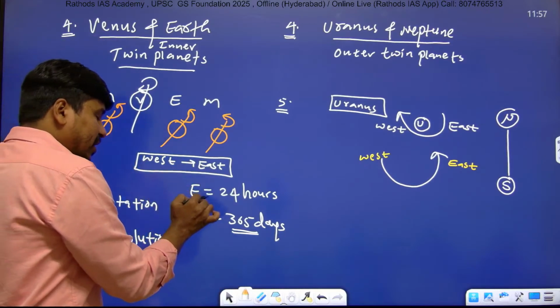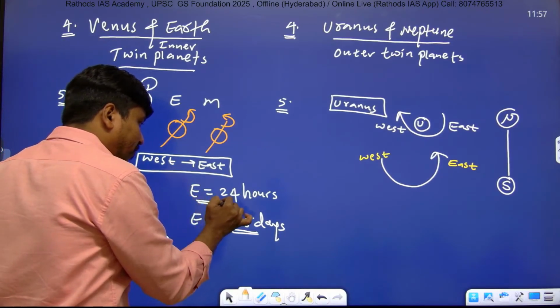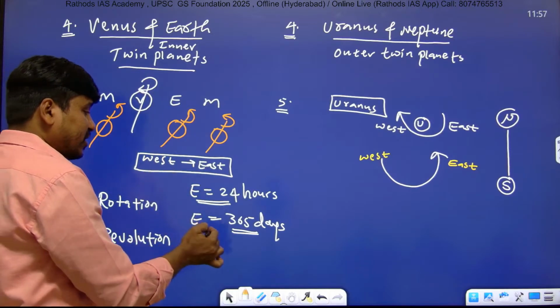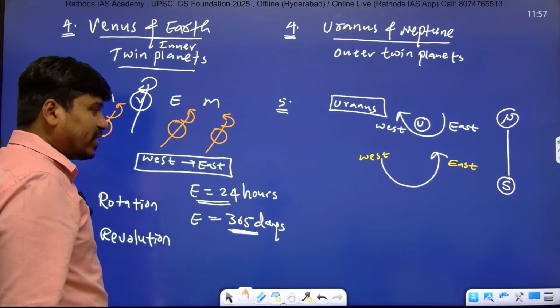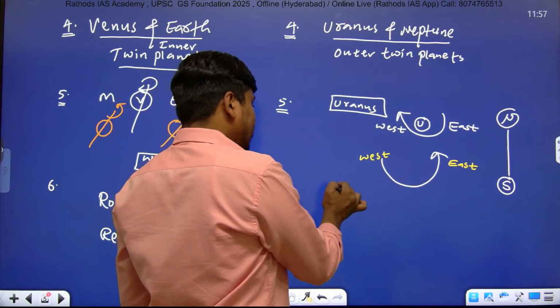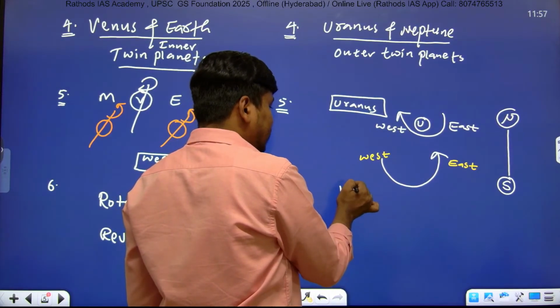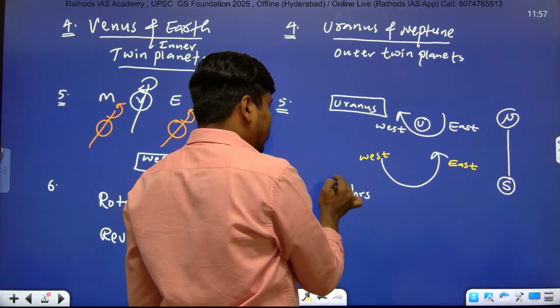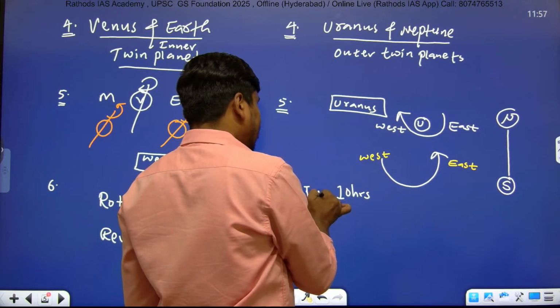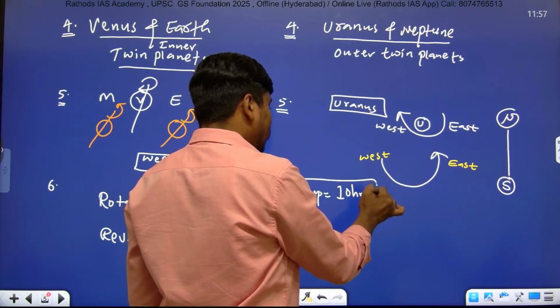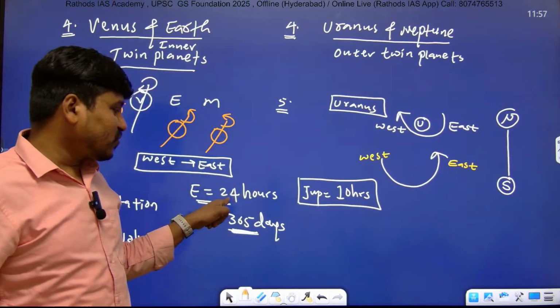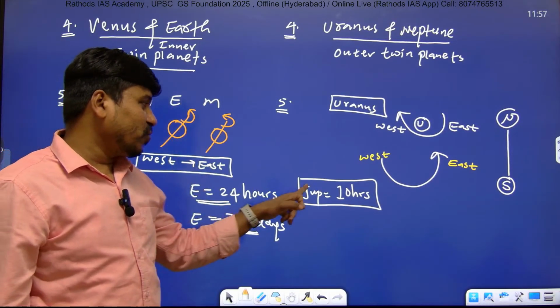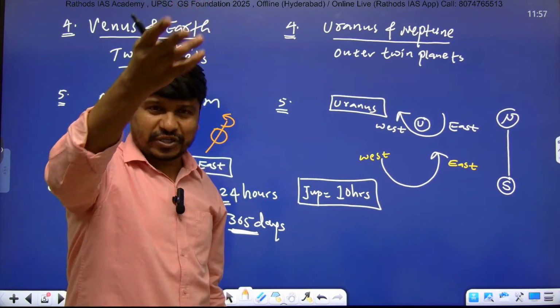And please remember, Earth takes 24 hours to complete one rotation, 365 days to complete one revolution. But Jupiter, listen carefully, Jupiter takes just 10 hours to complete one rotation. So when Earth completes one rotation, by that time Jupiter will complete two rotations and it will be in the third rotation.